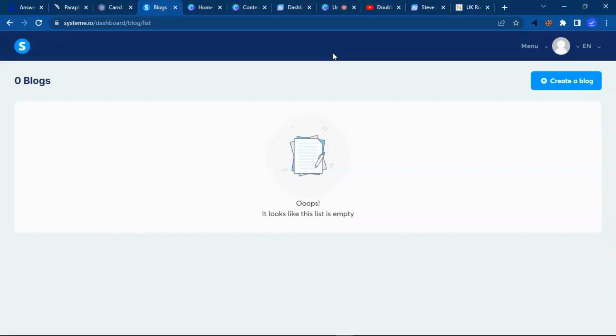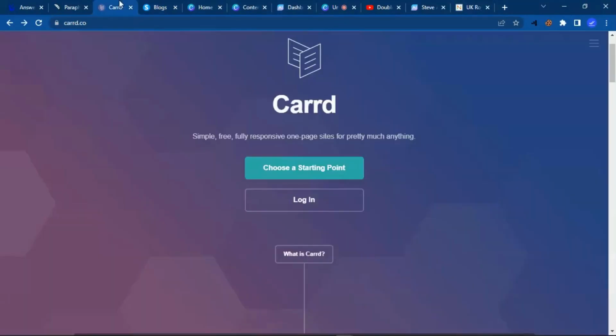So the next tool which I'm going to be sharing to you now is called Carrd. So many people face difficulties online creating websites. So Carrd.co is a free to use website builder that can help you create a one-page website in just minutes. So as you can see, I'm just going to click on login, which is very easy.